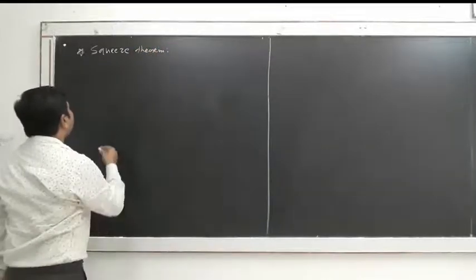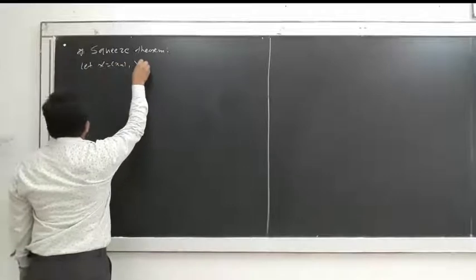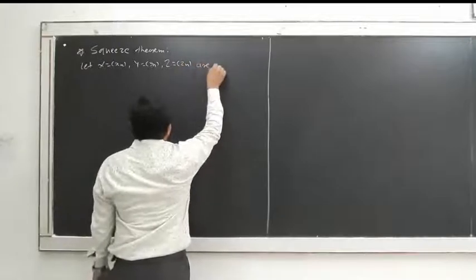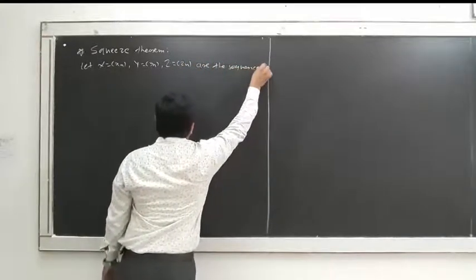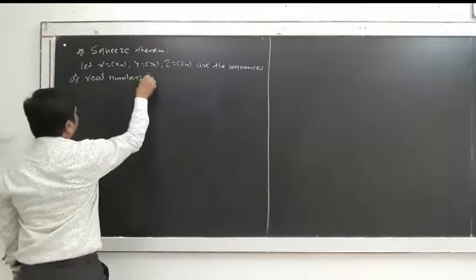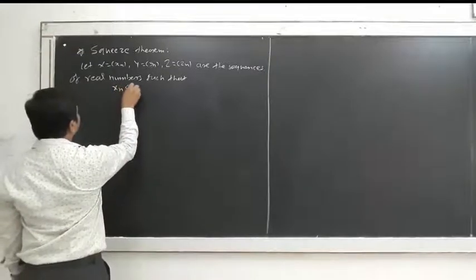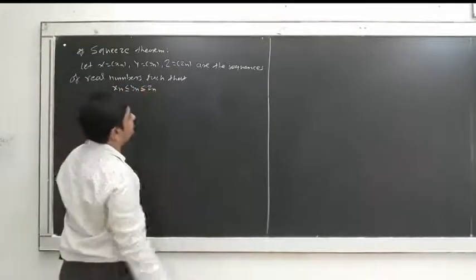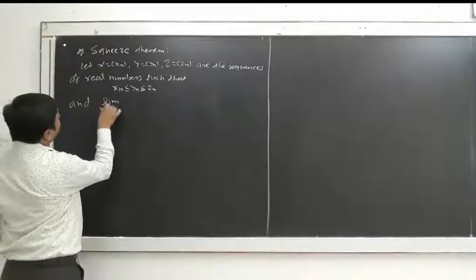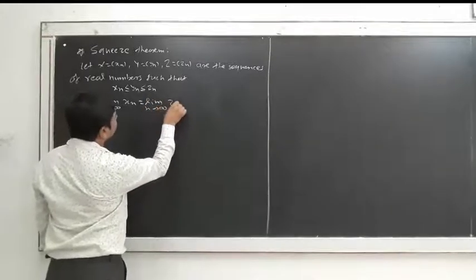So first we write the statement. Statement: let x = (xn), y = (yn), z = (zn) be sequences of real numbers such that xn is less than or equal to yn is less than or equal to zn, and one more thing is given: limit n tends to infinity xn is equal to limit n tends to infinity zn.